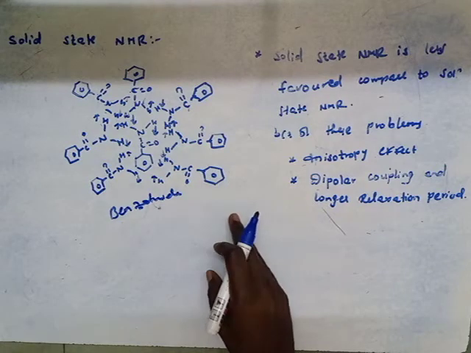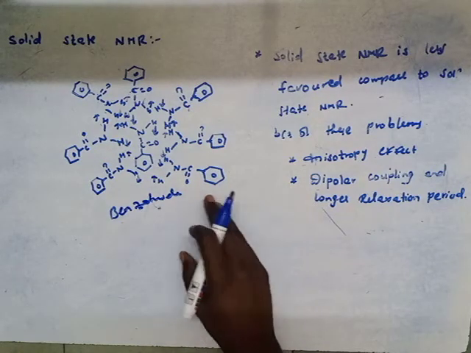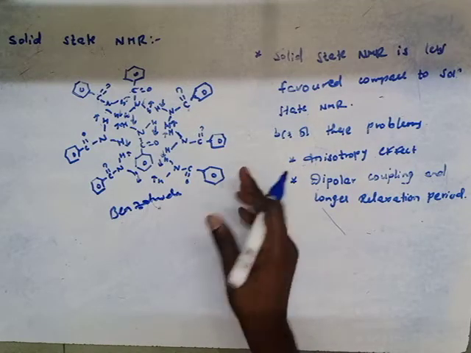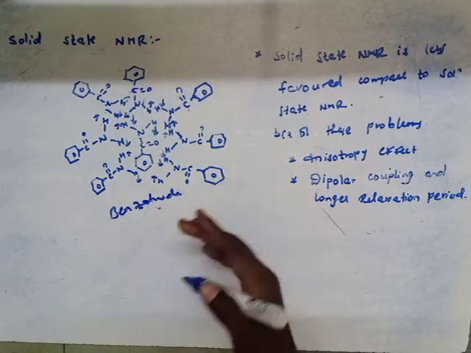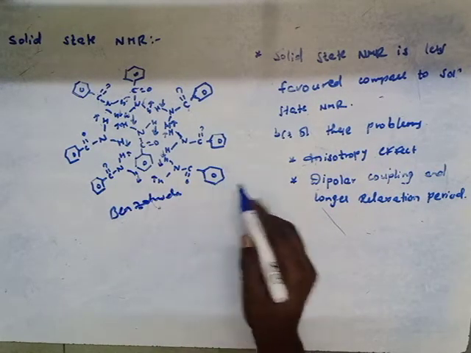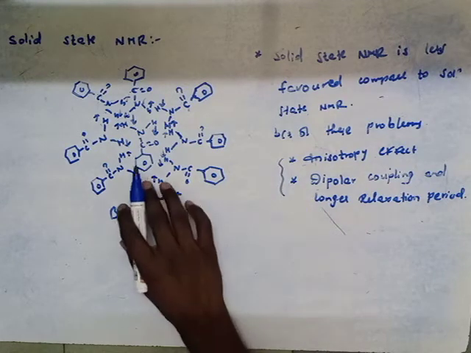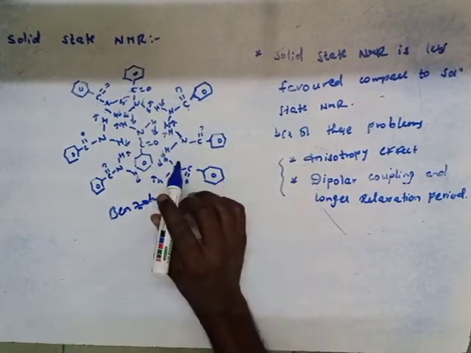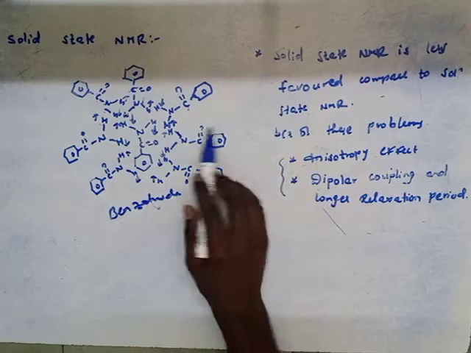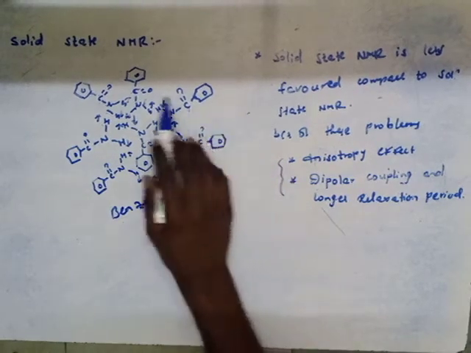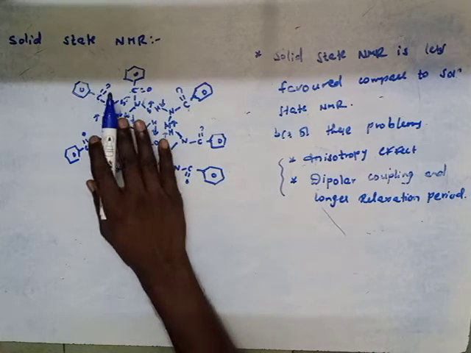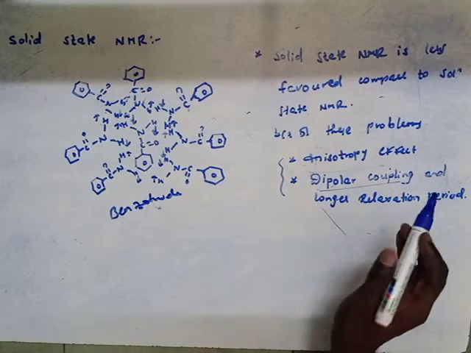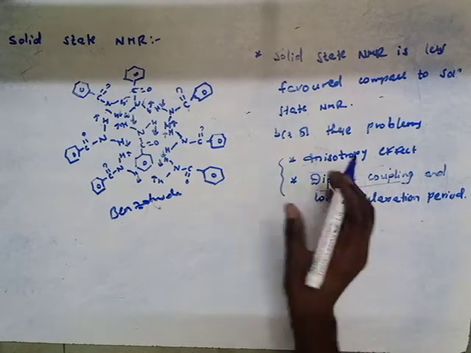Whereas in solution state, the liquid molecules tumble, so they reorient themselves very quickly. The molecules do not stay in a fixed orientation; in liquids they move from here to here. But in solid state, they are fixed. Due to this fixed orientation, the anisotropic effect, dipolar coupling and longer relaxation period evolve.